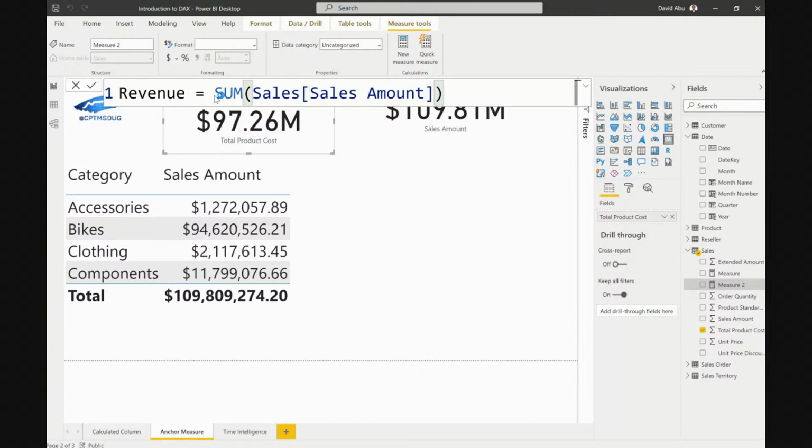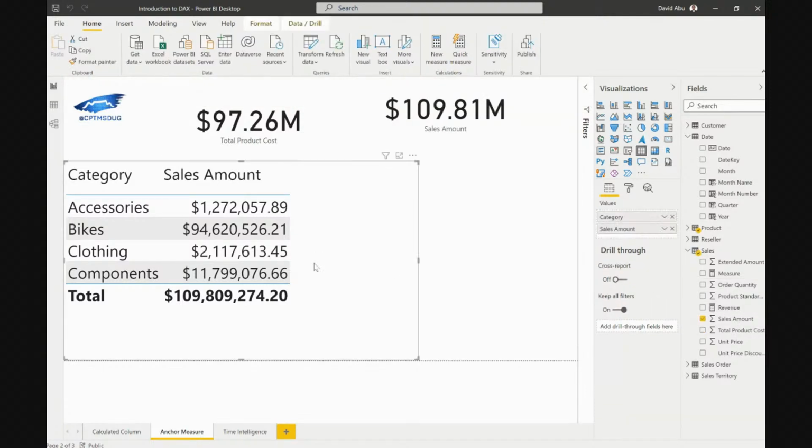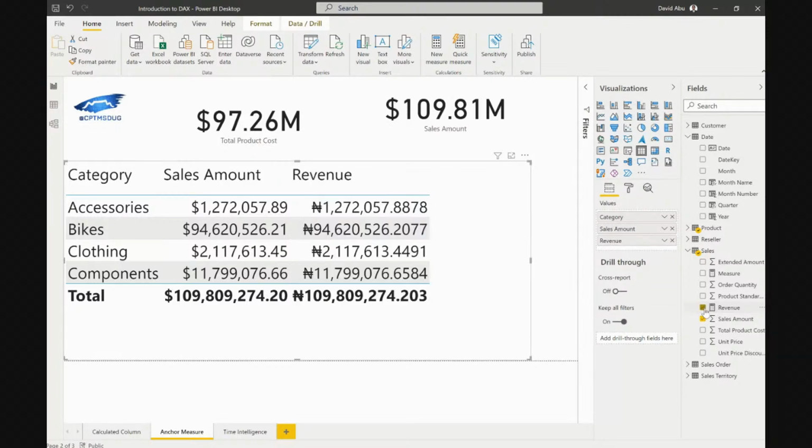Now, we have to check if we are right. That's one thing: you have to check if you're right. The sales amount we were using at first was the 109. We have to bring our revenue into this table to be sure we have the same thing. Can you see it now? We have the same thing, even though the currency changed. It's fine. I'm a Nigerian, so you're going to see naira there. So they are actually the same figures. Cool, there's no issue.